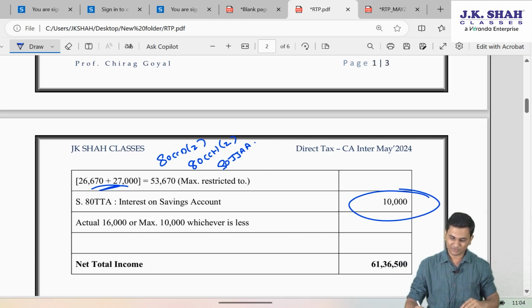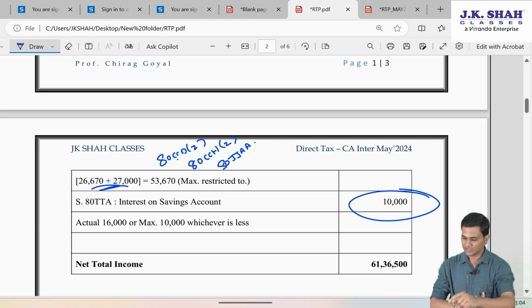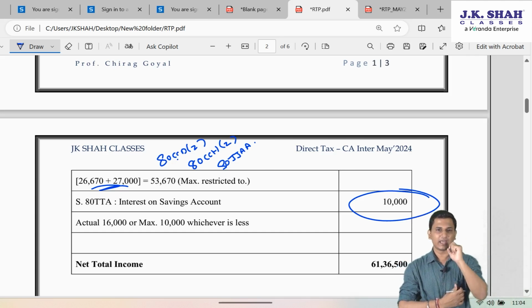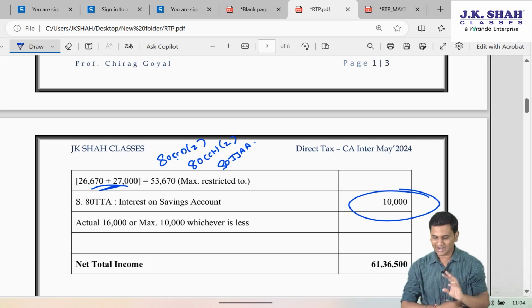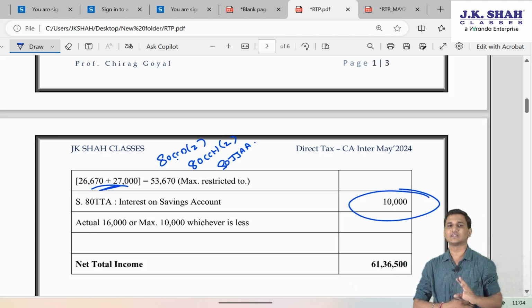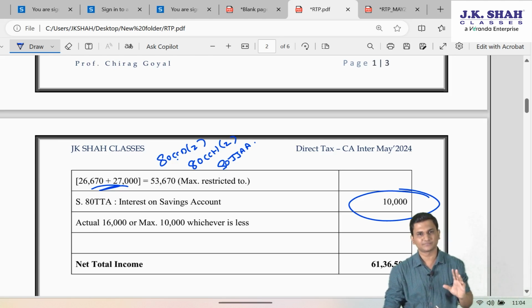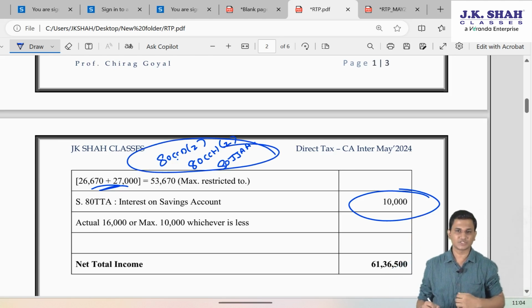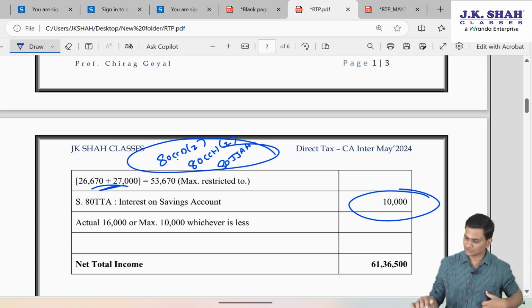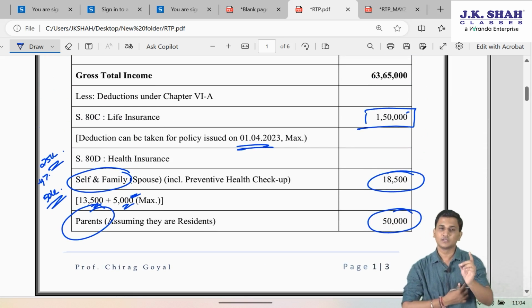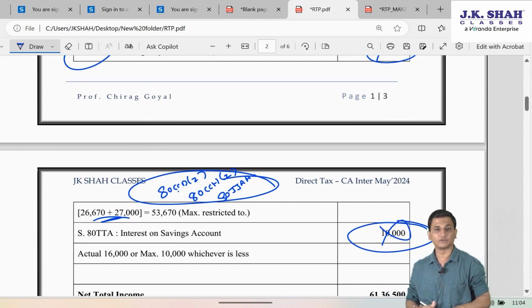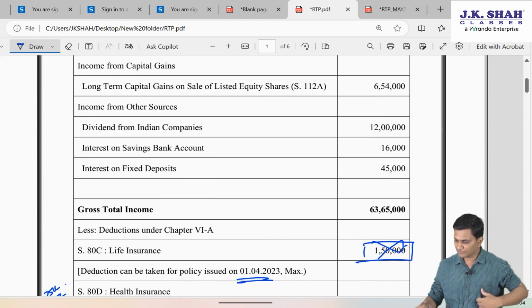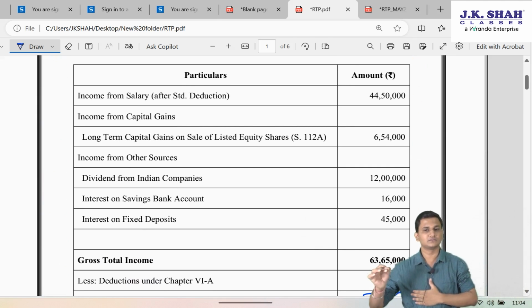So 80 CCD subsection 2, 80 CCH subsection 2 and 80 JJAA. This one was employer's contribution to NPS, 80 CCH was central government's contribution to that Agniveer Corpus Fund, and 80 JJAA, it is that deduction for employment generation. Since in this question none of these three are there, if he goes for default tax regime, his entire deductions will be gone. We will just have to focus how much will be his taxable total income.